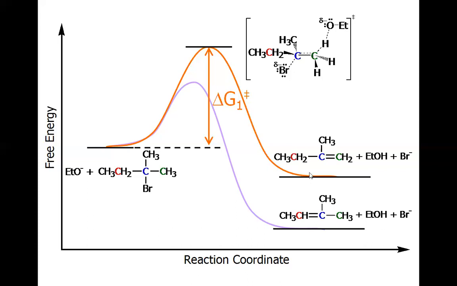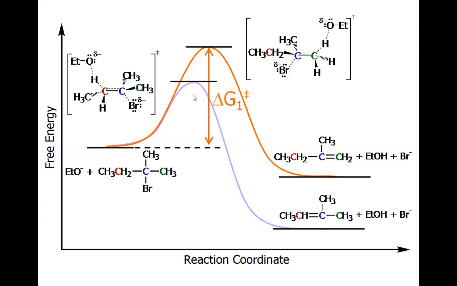So as I discussed a few minutes ago, the tri-substituted alkene being more stable, it must be on the low energy side of the graph. So it must have a lower transition state energy as compared to the di-substituted alkene.